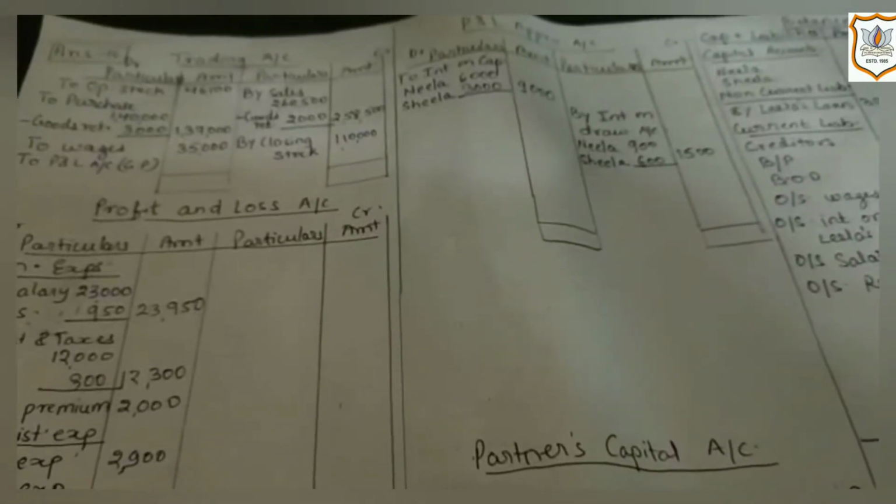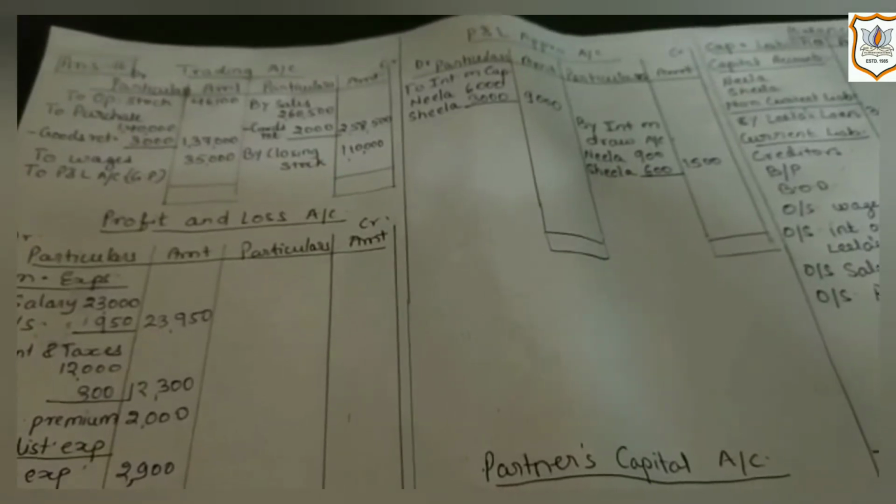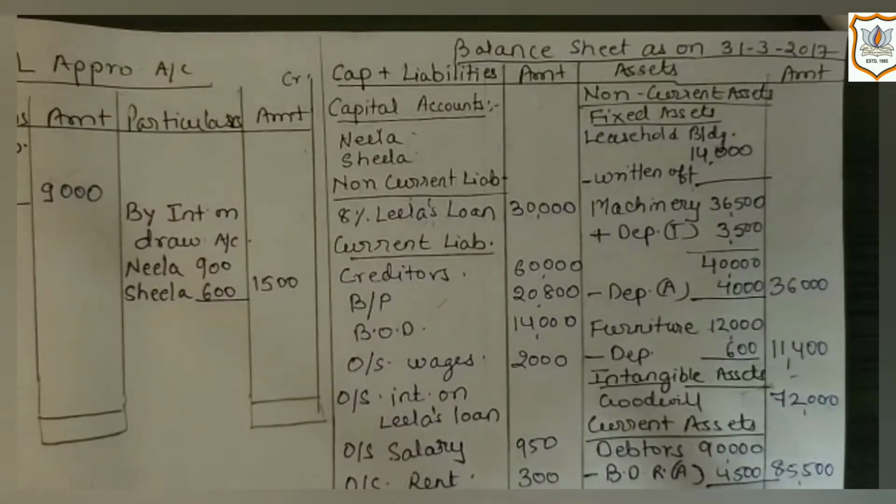So here two effects of adjustments have been given. Now let's move on to hidden adjustments. Here in trial balance, information regarding leasehold building is given.